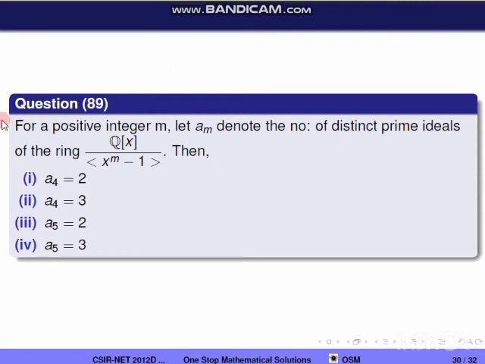Next question, question 89. For a positive integer m, let am denote the number of distinct prime ideals of the ring Q of x by x power m minus 1. Then we have to find, for m equal to 4 and 5, how many distinct prime ideals there are for this ring. So we'll look at the concepts used.